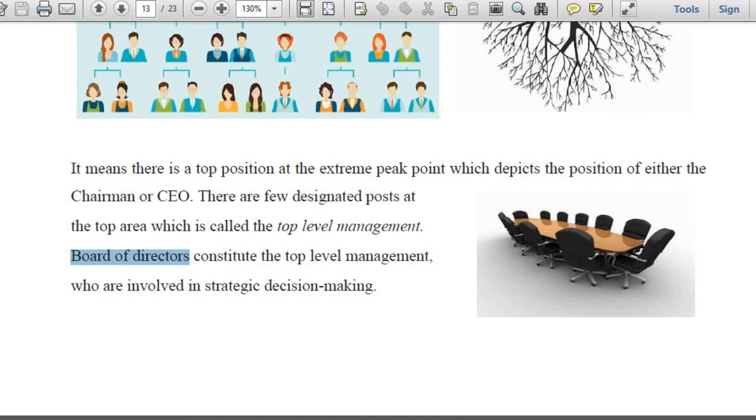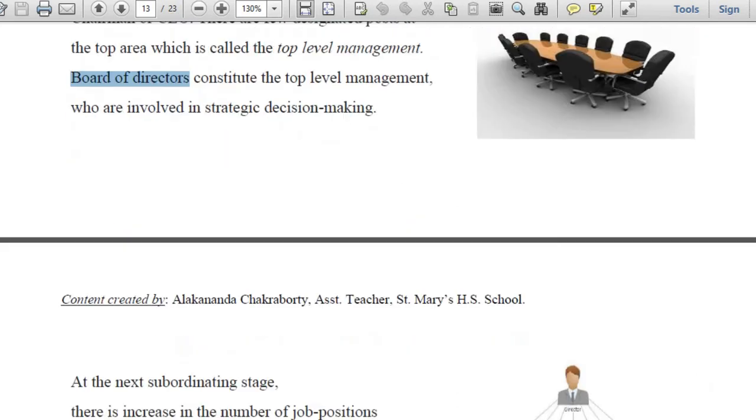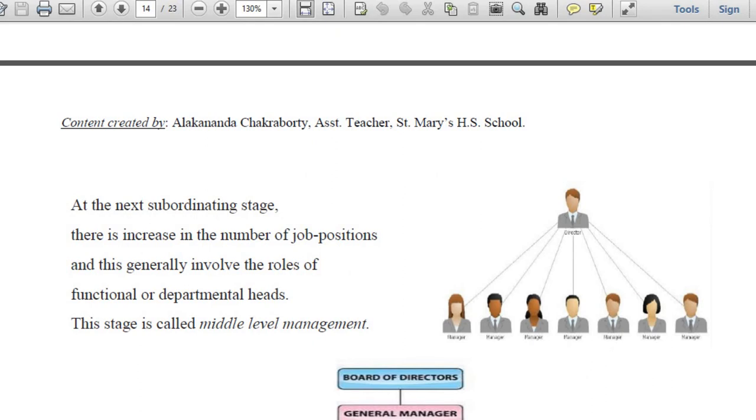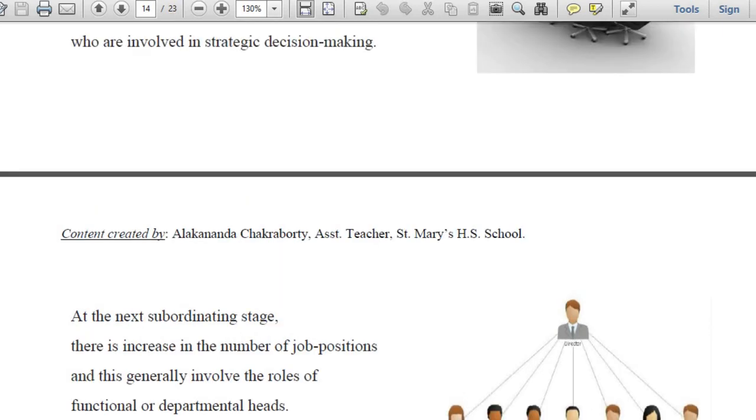Now gradually as the pyramid comes downwards, you will find the decision making authority gets decreased, and as it reaches the bottommost level, people normally don't have any right to take any broader decision, and they just have to follow and abide by all the rules, codes and decisions which are made by the upper level. So this is how the functions are drawn.